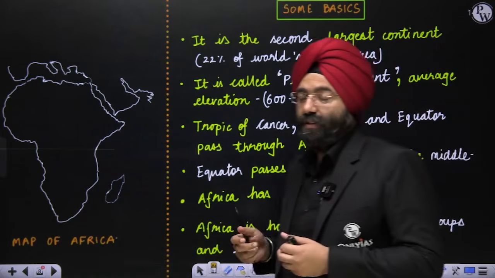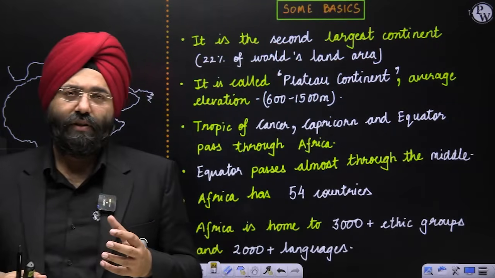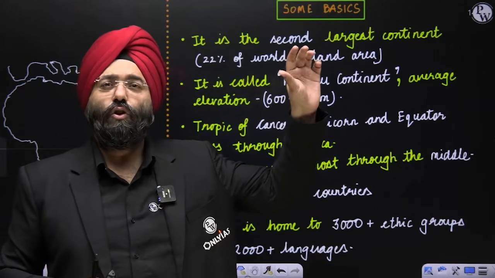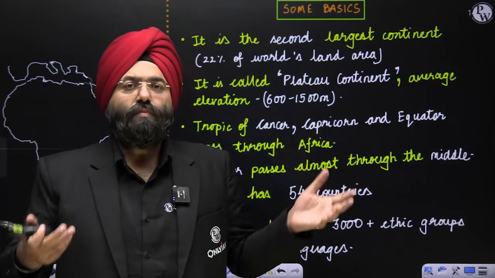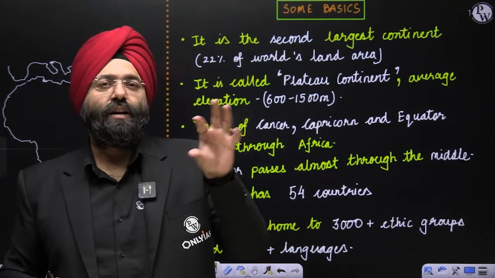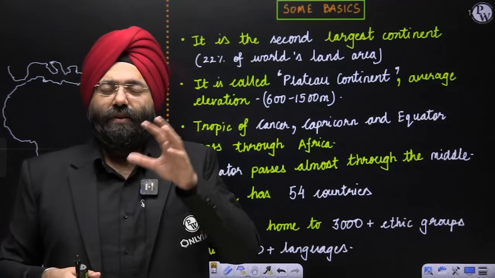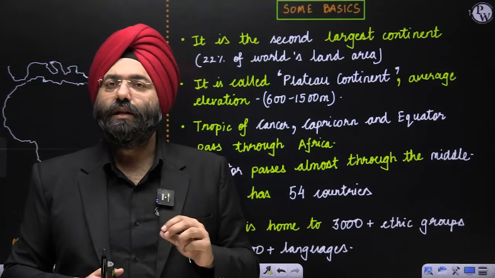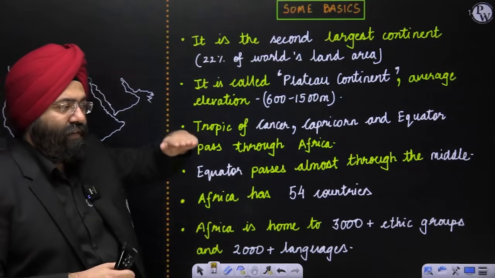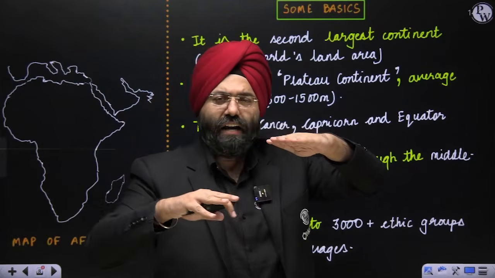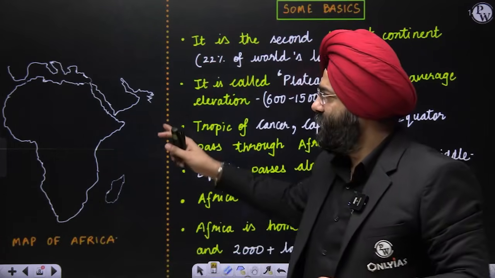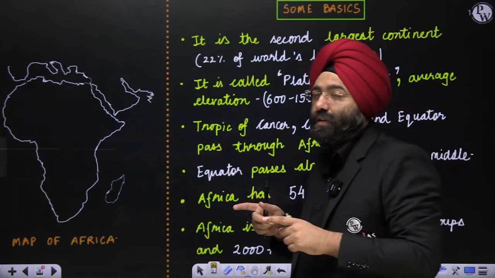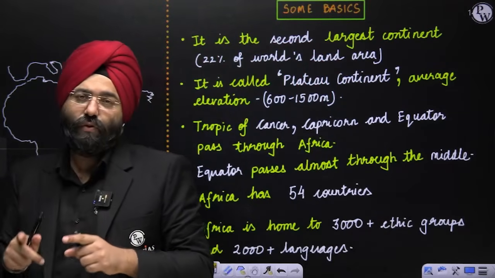Now, sometimes when a statement comes in your prelims examination asking you which among the following, or let us say the plateau continent is associated with Australia, possibly you will mark it correct, because we have read already that it was isolated, separated from the other parts, lying in the southern hemisphere. So you might mark it correct. But the correct answer over here is Africa, because plateaus have an average elevation that is more than the normal land which we discuss or talk about. The elevation over here is relatively higher, which is from 600 to 1500 meters, and that is why this continent is known as a plateau continent. Always remember that. Do not confuse it with Australia.